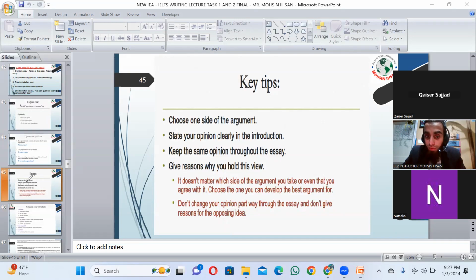Give reasons why you hold this view, and share two, three, four reasons in each paragraph. Paragraph number two and three are called body one, body two. After the introduction, in the two body paragraphs, you should mention your reasons and examples.